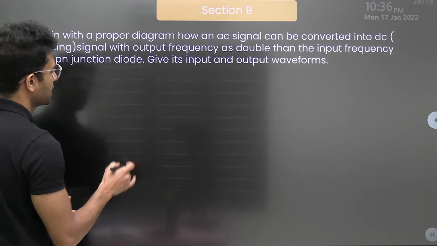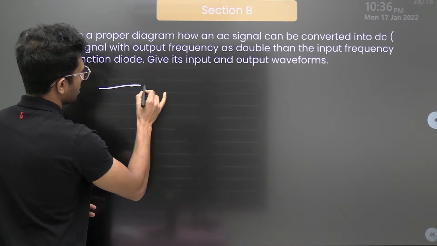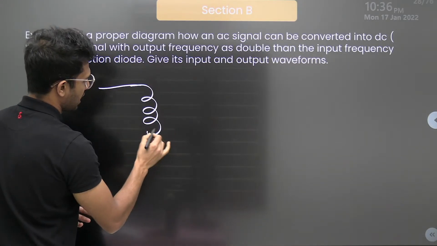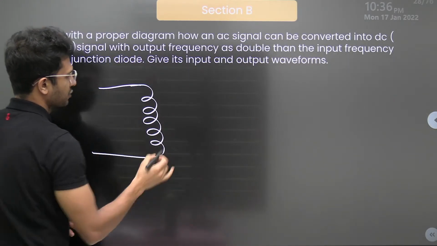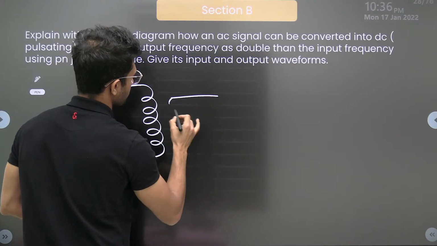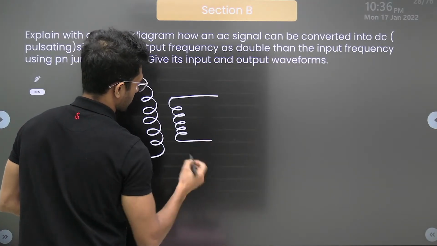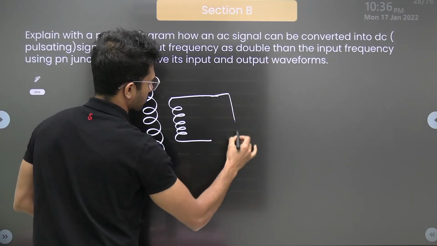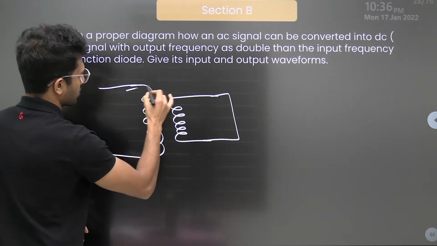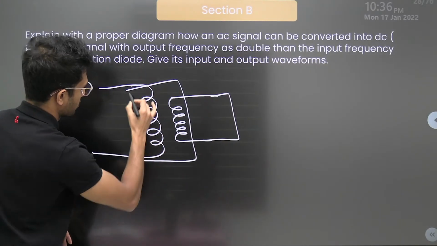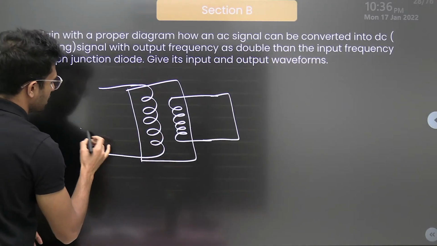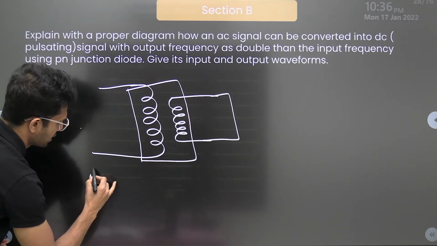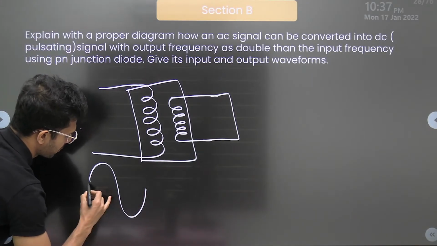Okay. We'll start from the beginning. We have a transformer here. It is here we give the input. Let's draw the input wave.